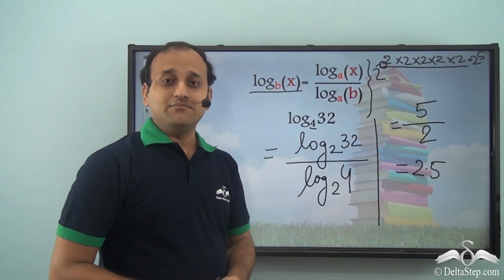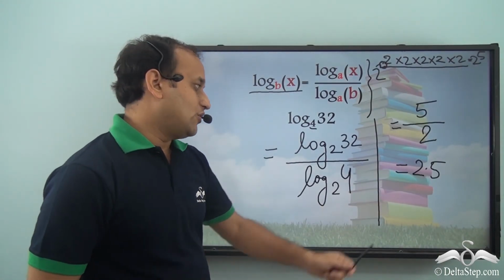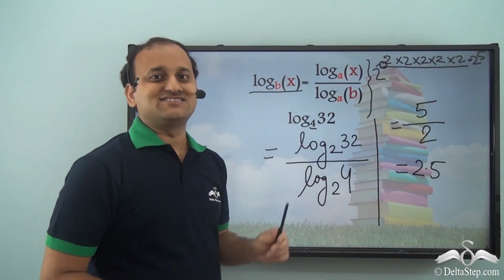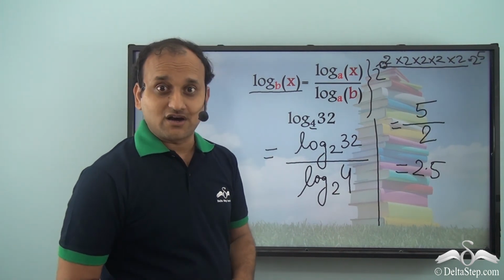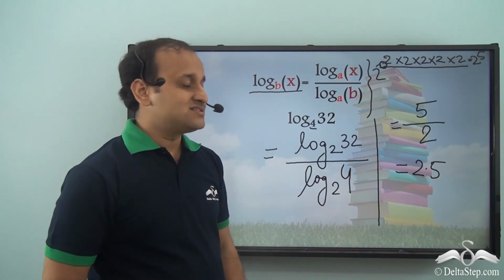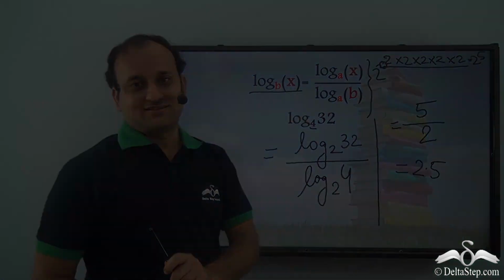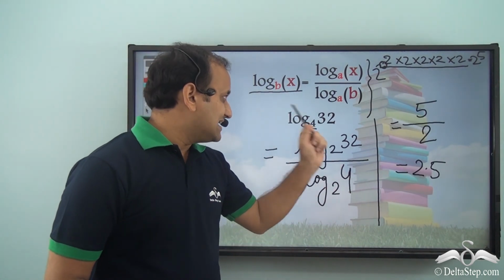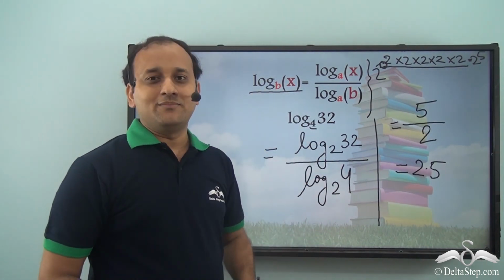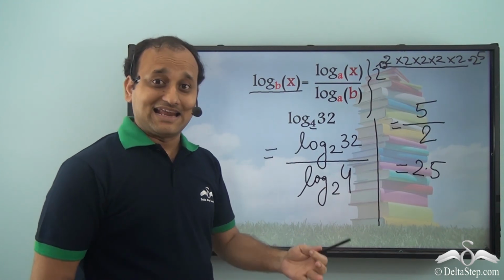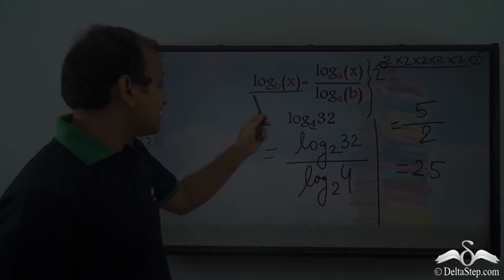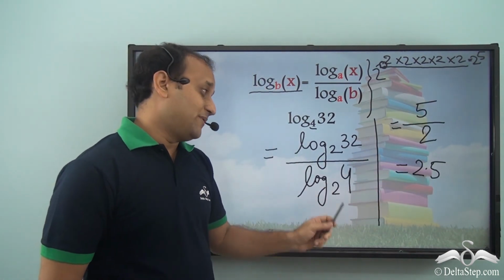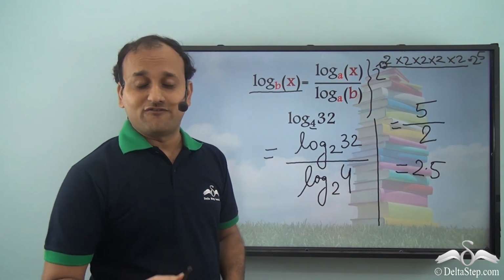So this was the time Jasbir was looking for. Now that he has the 2.5 seconds, he quickly informed the scientists that the final speed was 32 kilometers per hour and the time taken to reach that speed was 2.5 seconds. And as soon as he was able to give this information, the scientists were able to solve the problem and fix the rocket for the next launch. So you see how logarithms was able to help Jasbir save his job as well as help in the launch of the rocket. That is the power of logarithms.